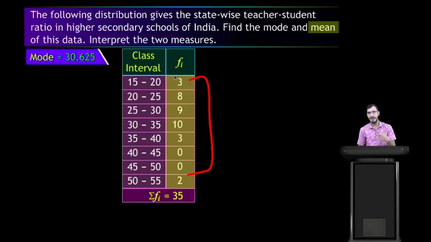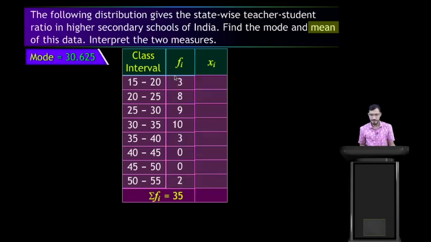Now students, can you tell me the next step? The next step is to find xi. How can we find xi? Correct. xi means the mid value of the class interval, lower limit plus upper limit divided by 2.